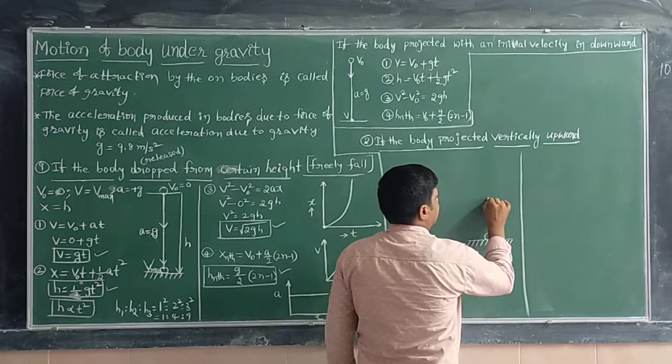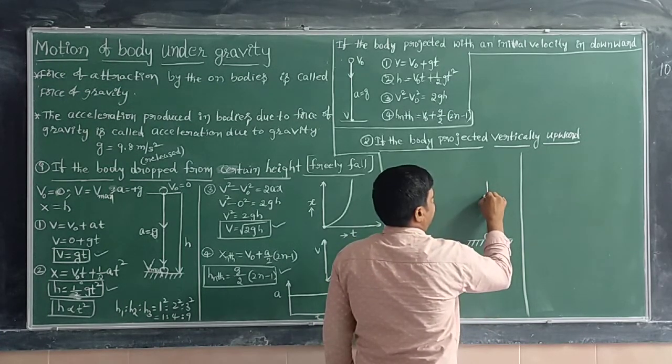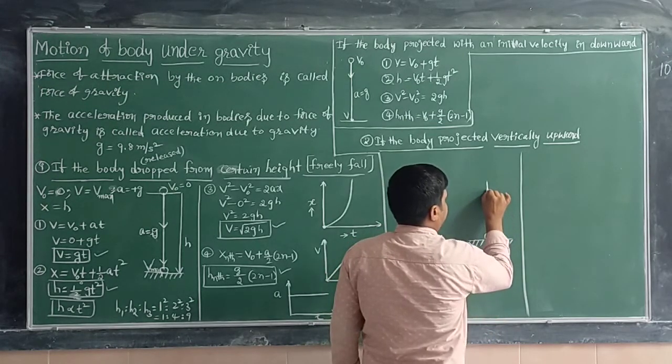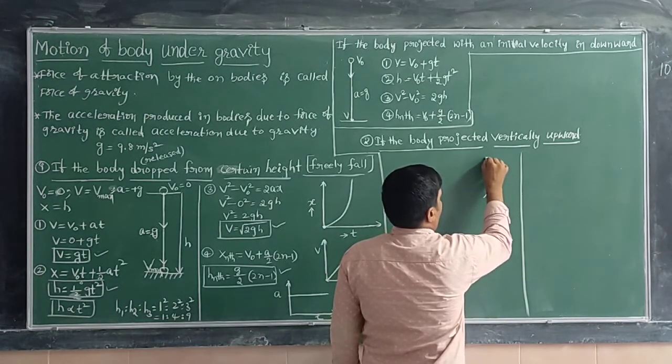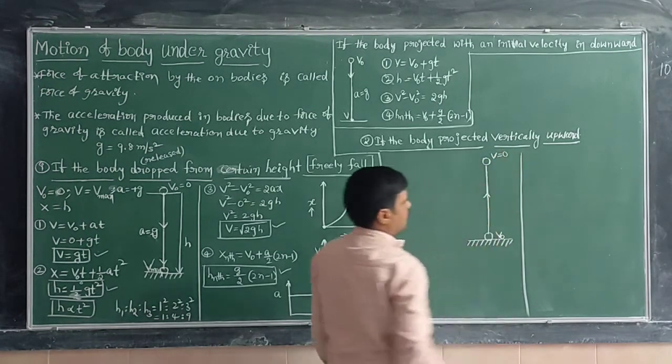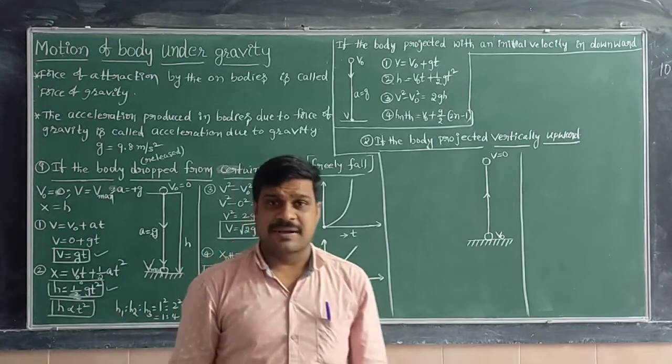Once you have given the initial velocity, the body begins to move in the upward direction and keeps moving upward. At the topmost point, its final velocity becomes 0.